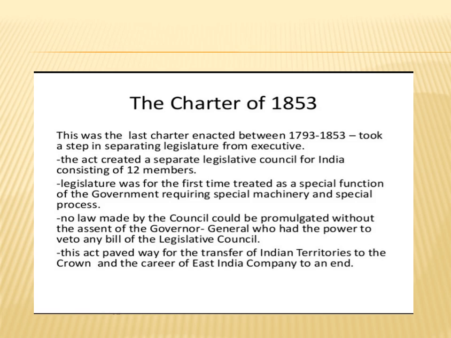So here the Governor General of India was made supreme. If you want to make any law, or any changes in any kind of law, we should get the assent of the Governor General of India for sure. This act paved the way for the transfer of Indian territories to the Crown and brought the career of the East India Company to an end. So by this Charter Act of 1853, the complete powers and authority that was given to the East India Company were taken away and now transferred to the Crown of the British, and given to the Governor General of India who will be working under the British. So these are the provisions given under the Charter Act of 1853.